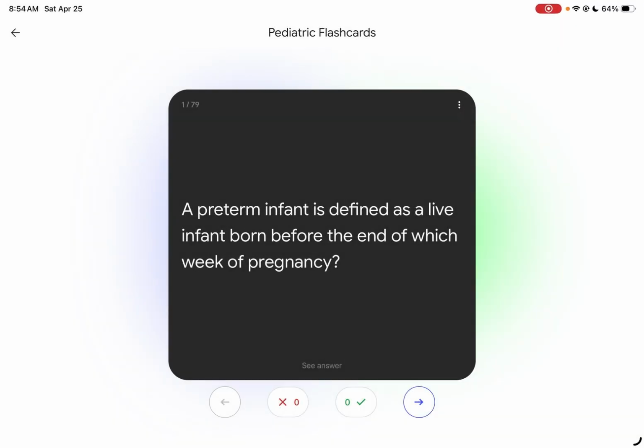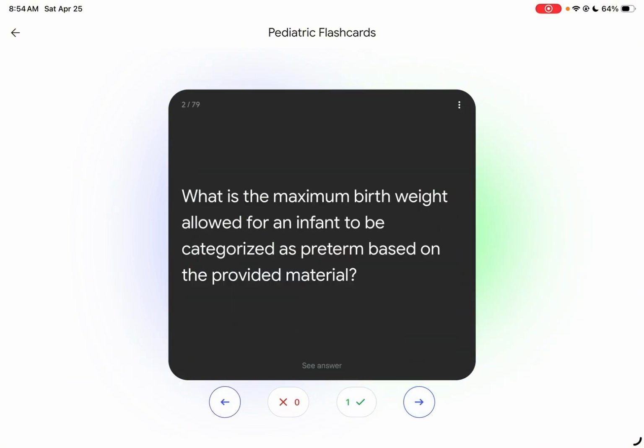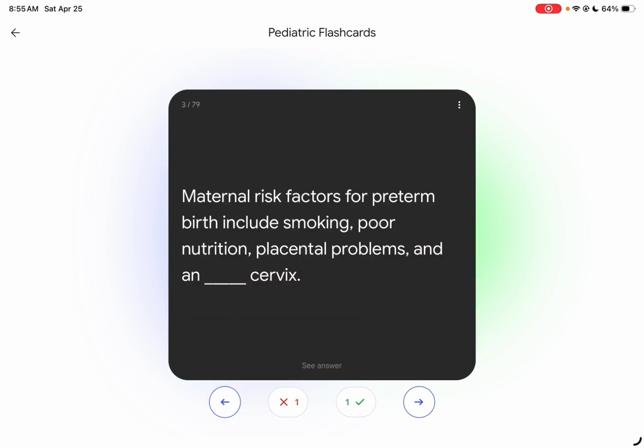Infant is defined as a live infant born before the end of 37 weeks. So, before the end of 37 weeks. Okay. What is the maximum birth weight allowed for an infant to be categorized as preterm? Less than 500 grams to 2,500 grams. Maternal risk factors for preterm include smoking, poor nutrition, placental problems, and incompetent cervix.